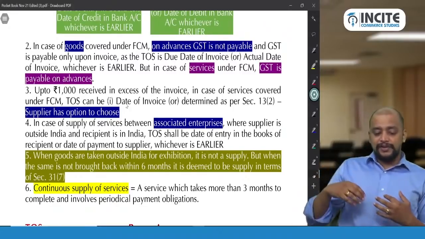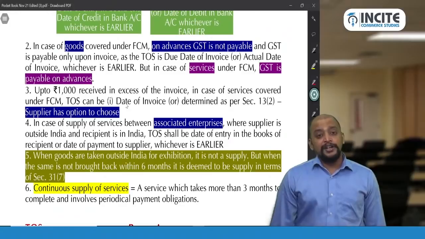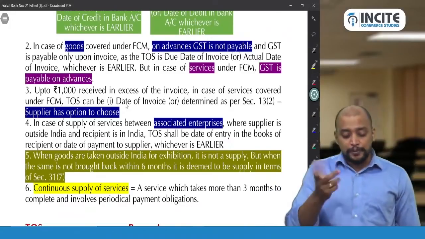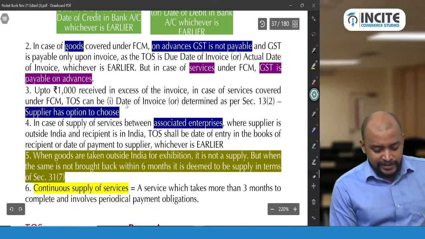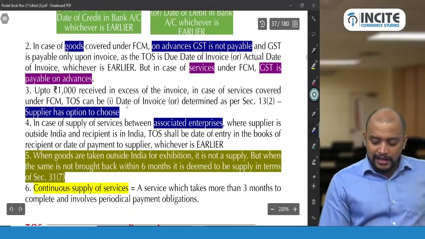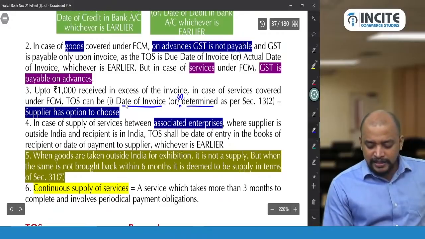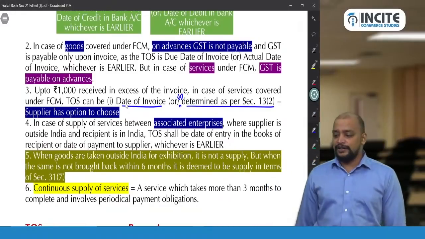In case of services covered under FCM, the time of supply can be the date of invoice or as determined per section 13 subsection 2. So the supplier has the option to choose. Either they can take the date of invoice, or they can take the time determined as per 13 subsection 2. The supplier has the option to choose between these two.